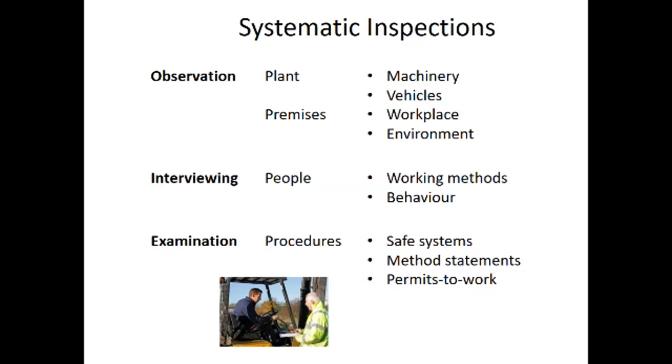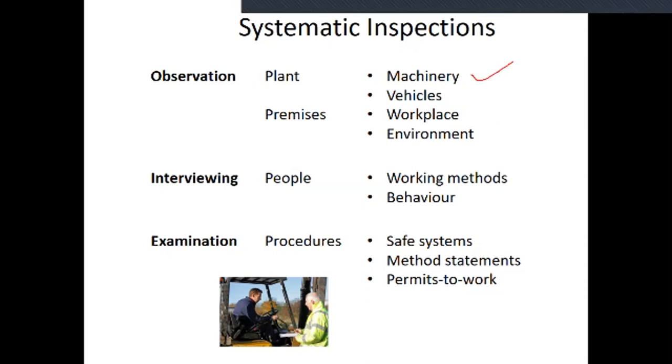The observation means plant. In this plant, the machinery is inspected. For example, some machinery may need maintenance. Unfortunately, maybe the cleaner did not do the maintenance, and this machine is not working.